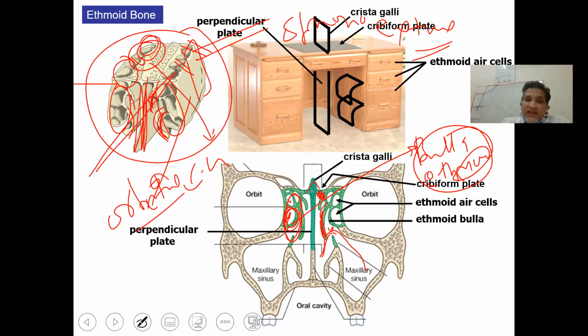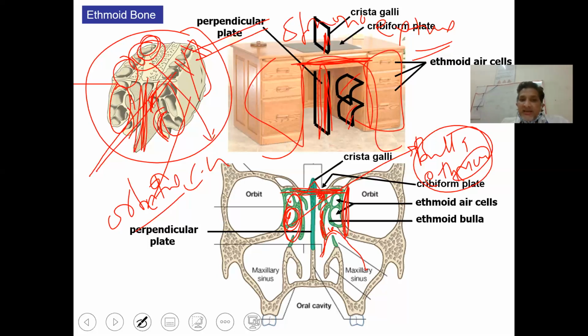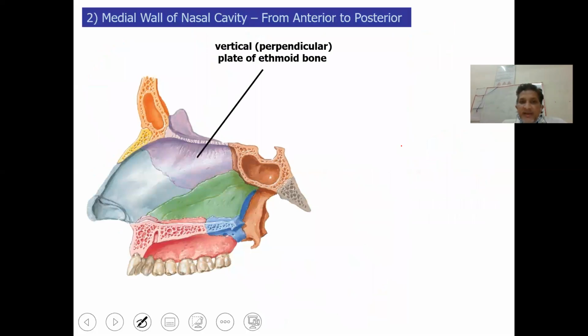This will be the crista galli. This will be the skull base, anterior skull base. This will be the lamina papyracea. So in this schematic representation as well, this is crista galli. This will be the cribriform plate. This will be the septum of the nasal cavity. These two shelf-like structures are middle turbinate and inferior turbinate, and this is orbital cavity. So the nasal cavity takes a position in between both the eyes. So it can be easily appreciated in this diagram as well.